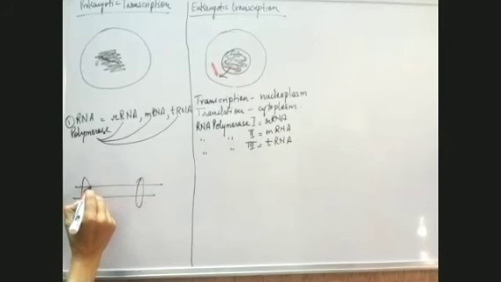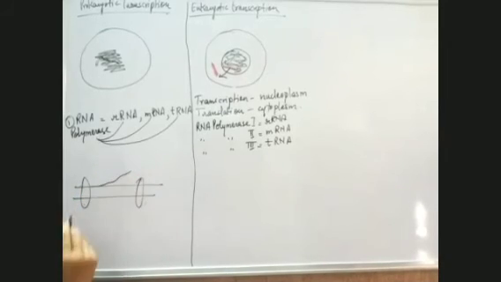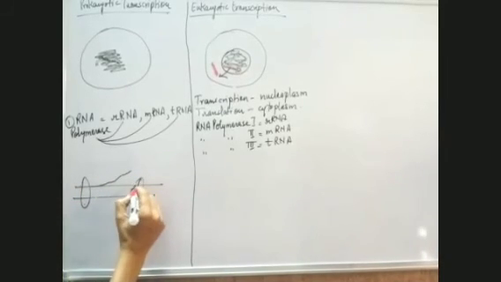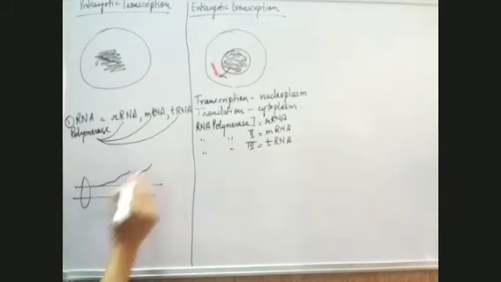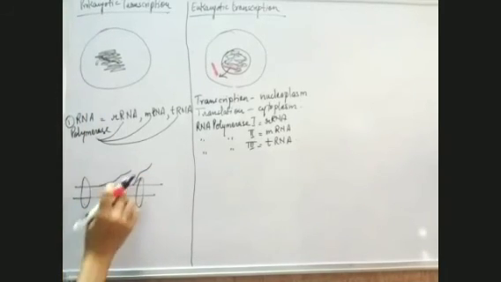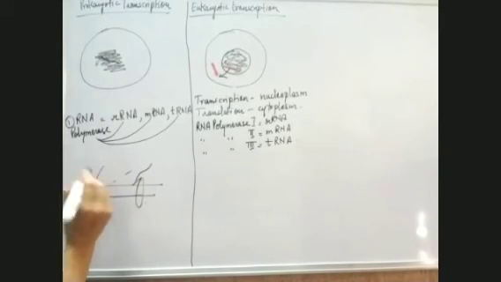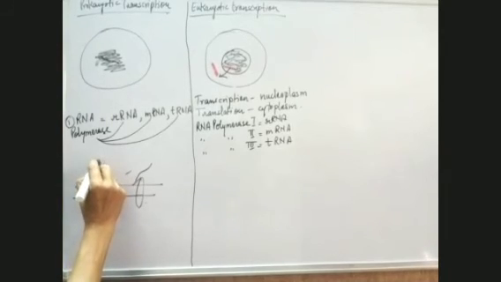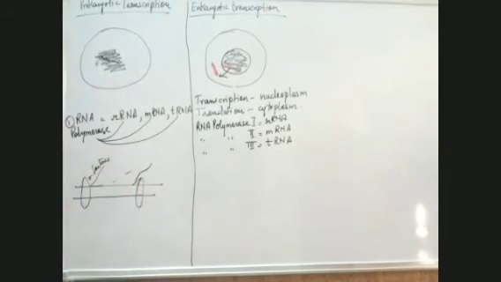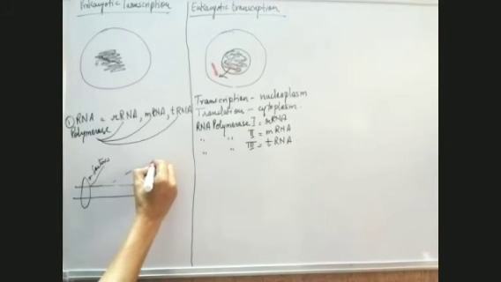When transcription takes place, one factor is required to start the process, which is known as sigma factor. And when this is done, RNA polymerase makes the complete RNA strand, and messenger RNA is formed.